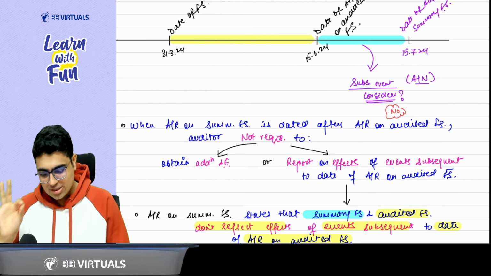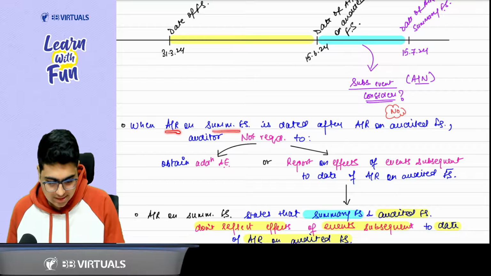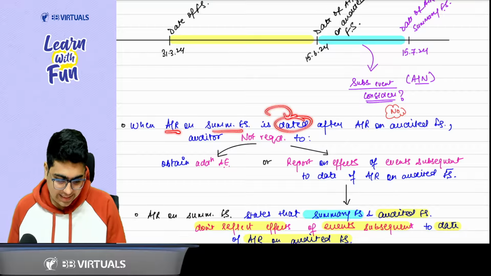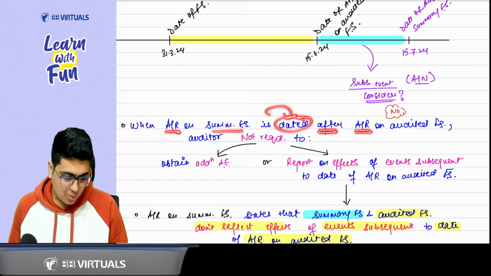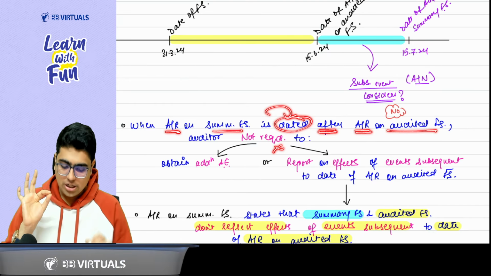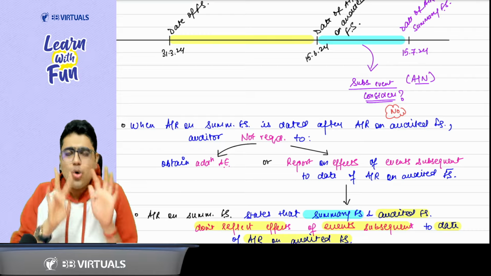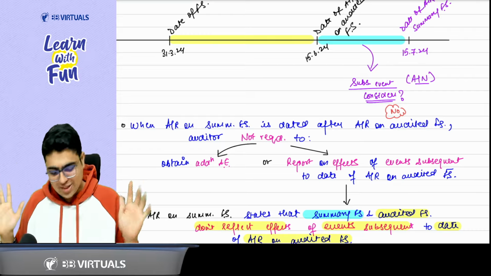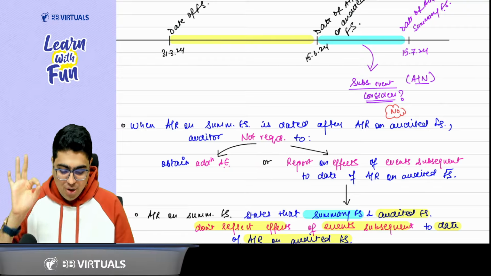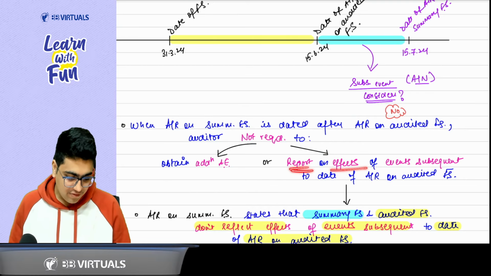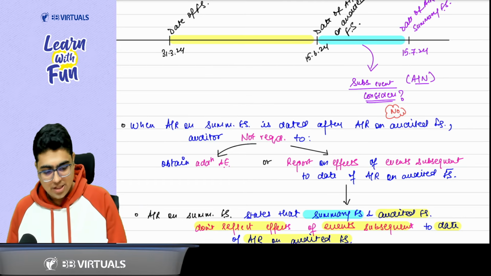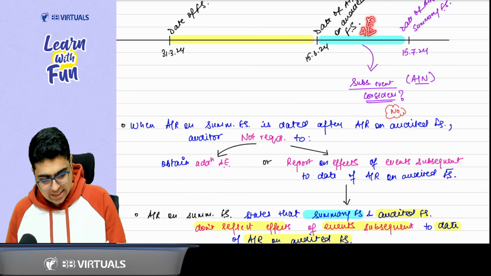So when the audit report on the summary financial statement is dated after the audit report on audited financial statement, then you are not required to do things. What, sir? No need to collect any additional evidence, or to report on the effect of events subsequent to the date of audit report on audited financial statement. So no audit evidence to be collected here, no reporting to be done here.